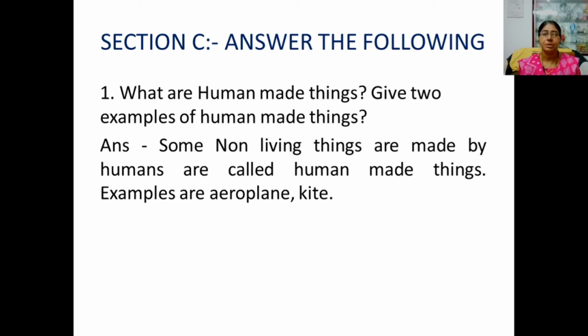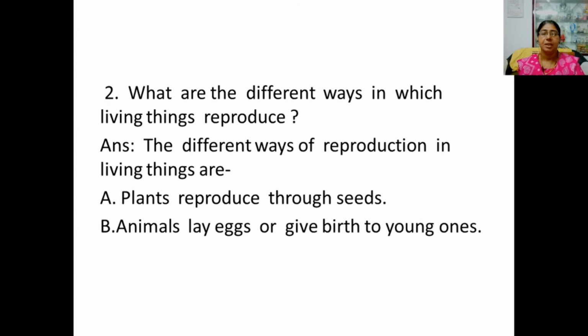Next, section C. Answer the following questions. What are human-made things? Give two examples of human-made things. Some non-living things are made by humans, they are called human-made things. Examples: aeroplane and kite. When I read this answer, you should also read with me. What are the different ways in which living things reproduce? The different ways of reproduction in living things are: plants reproduce through seeds, animals lay eggs or give birth to young ones.